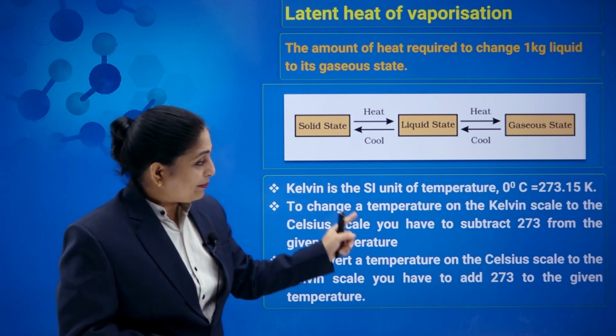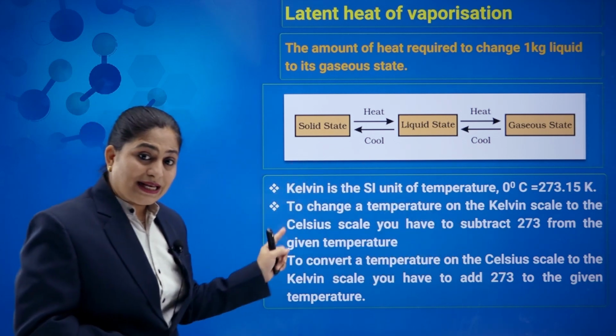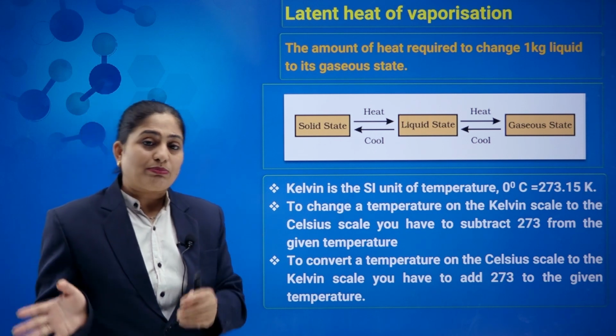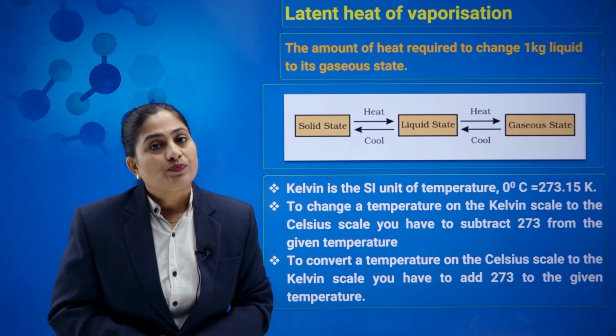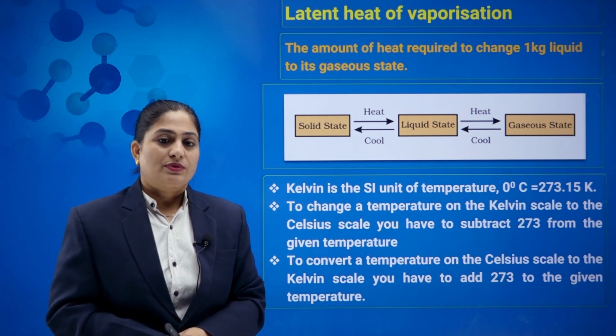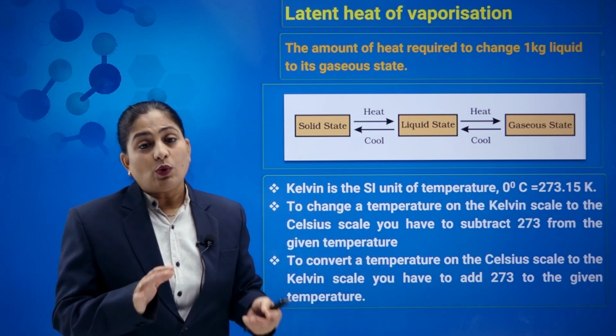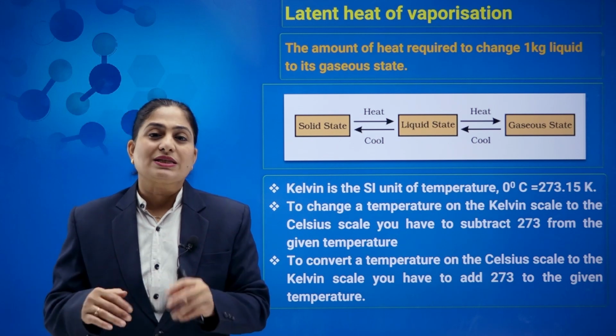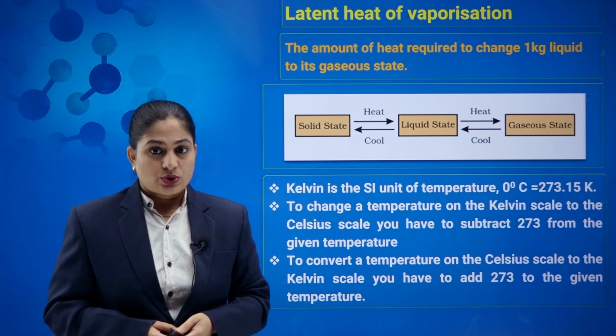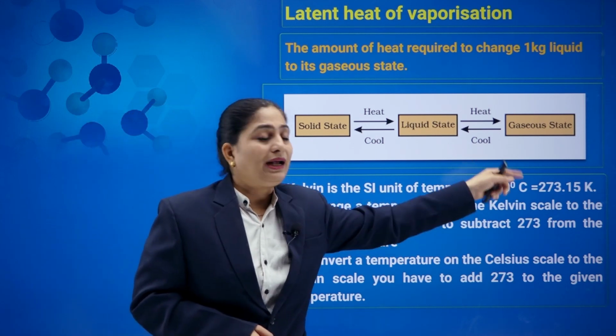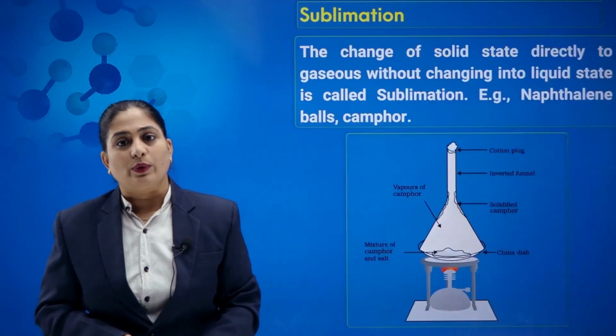So to change a temperature on the Kelvin scale to Celsius, you just need to subtract 273 from the given temperature. Similarly, if you have any temperature in Celsius, like 0 degree, and want to convert it into Kelvin, just add 273 to it. So using this relation, we can easily convert degree Celsius into Kelvin.